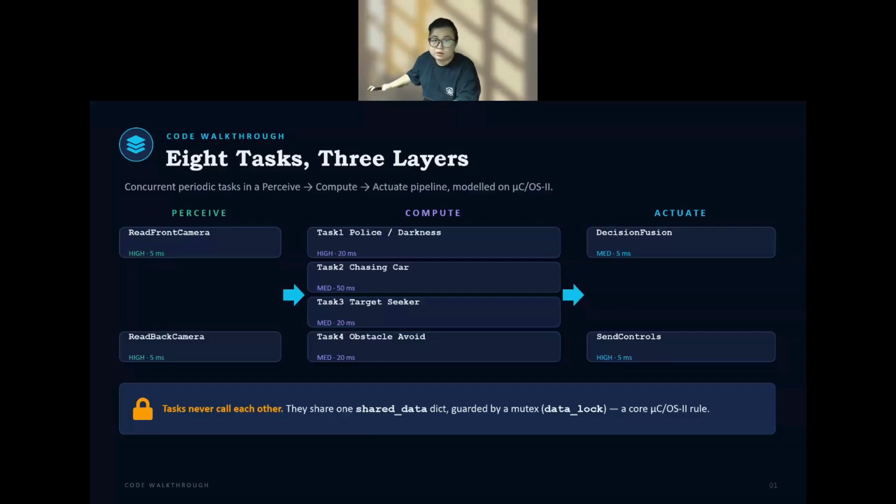The system is a concurrent periodic pipeline, a perceive-compute-actuate pipeline modeled on the MicroC/OS-II. Two cameras feed four compute tasks. Decision fusion, marking them and send controls drive the car. Critical tasks never call each other. They share one dictionary guarded by a mutex.